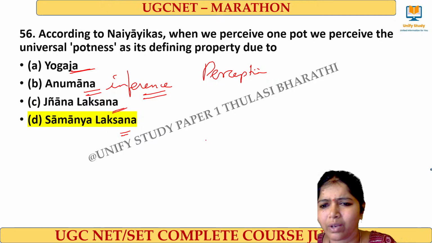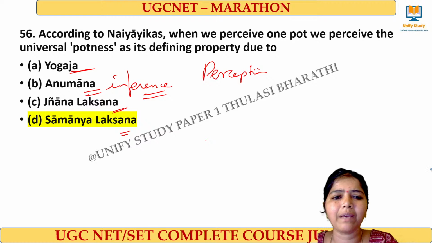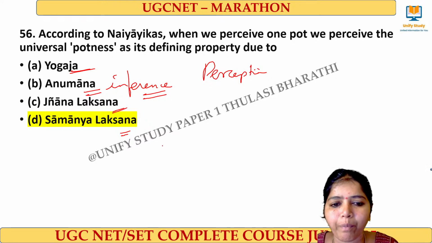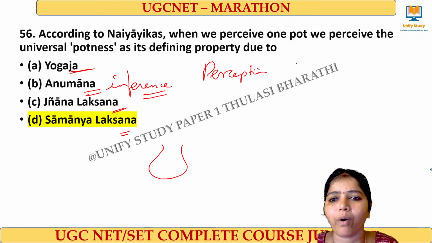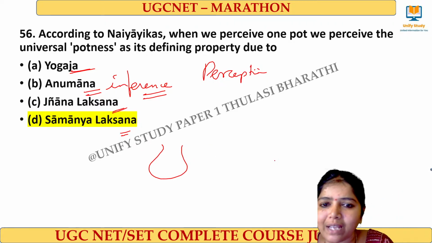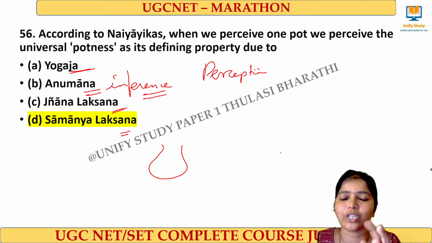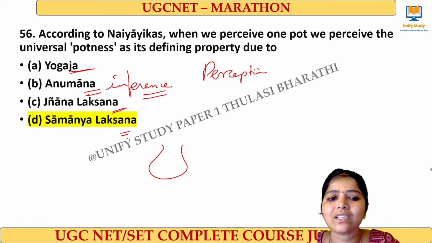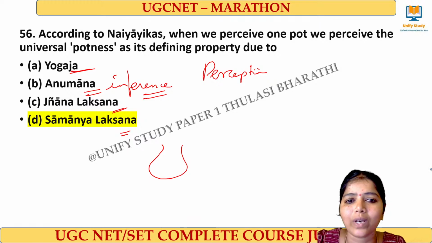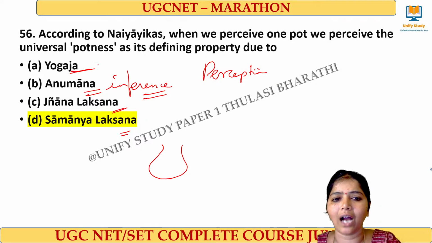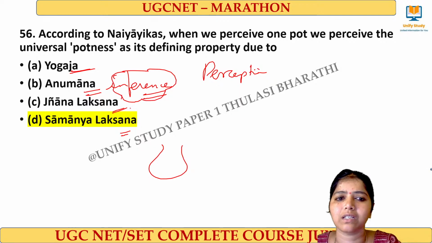Very good. Why are all telling B? Hey, B means what? B is inference. When we perceive one pot, we perceive the universal potness as its defining property. Because it is round in shape, it should be made up of clay. It looks brown in color, and that is how I connect the universal quality. Anumana means it is called the inference. Next one.